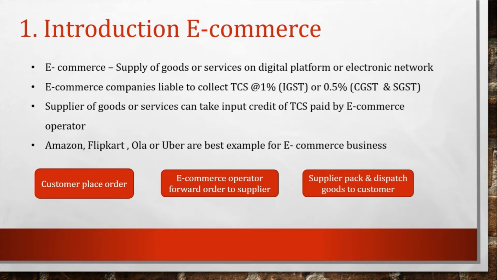The supplier does not know the customer; we will discuss why there are 3 and 4 business models in the next slide, then we will understand this concept. Whatever TCS is collected by the e-commerce operator, the supplier can take input credit of such TCS collected. So this is the introduction of e-commerce.